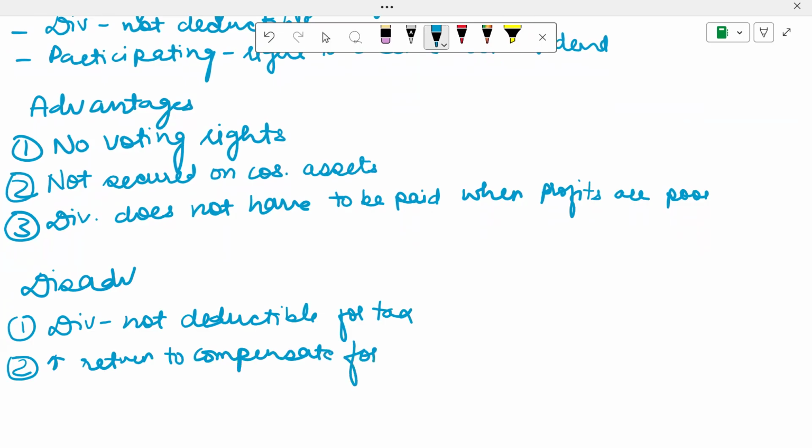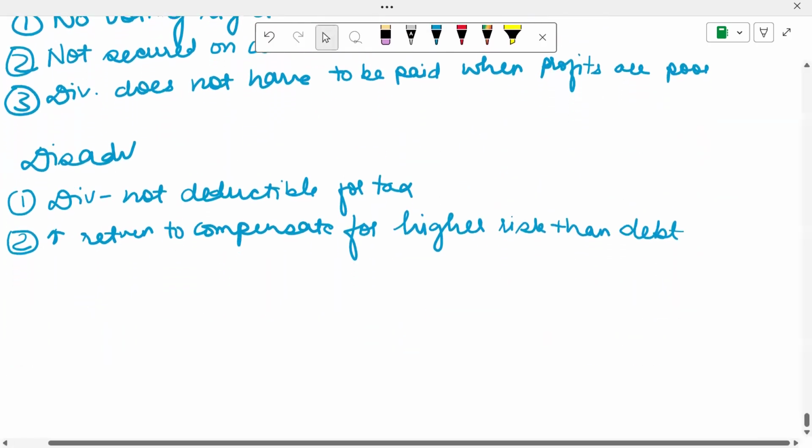So, the cost of debt will be cheaper, then preference shares will be a little bit more expensive, and then your ordinary shares are the most expensive. So these are the disadvantages.